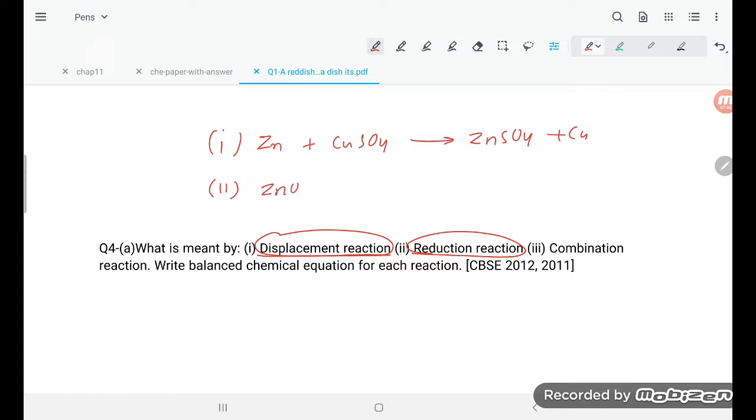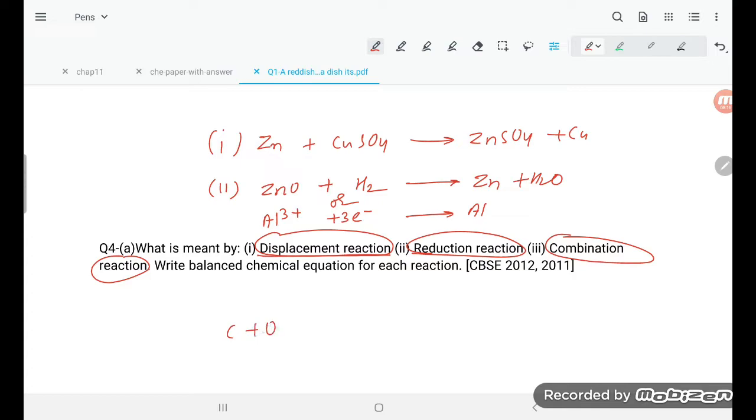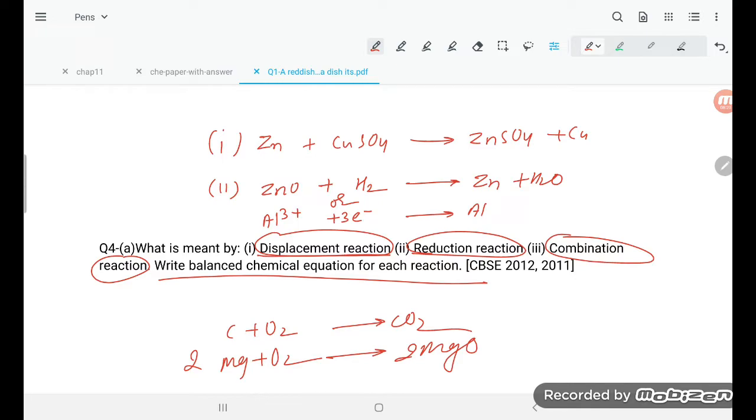Like ZnO is there, you can add the hydrogen. So what will it form? It will form Zn plus H2O. So this is reduction. Or another example, if you are talking about the electronic concept, suppose Al3+ is there, you are adding 3 electrons, so it will become Al. So addition of electron is also reduction. Combination reaction, just now we studied, C plus O2 gives CO2, or Mg plus O2, take 2 molecules, so 2 MgO. This is also very easy. These are all balanced chemical equations.